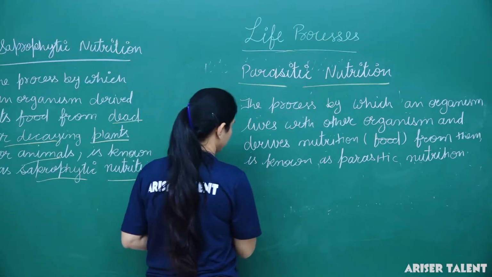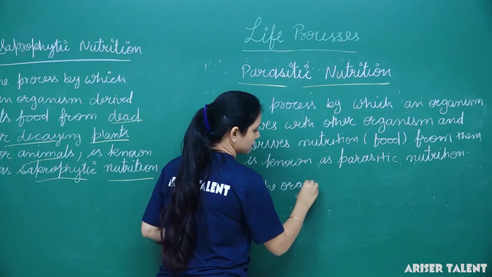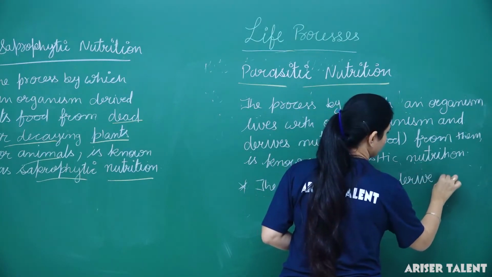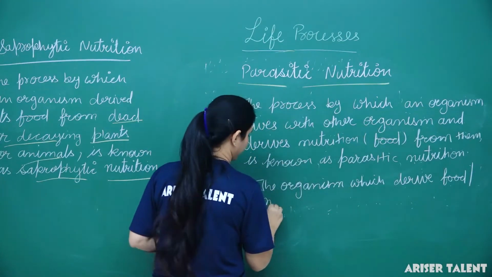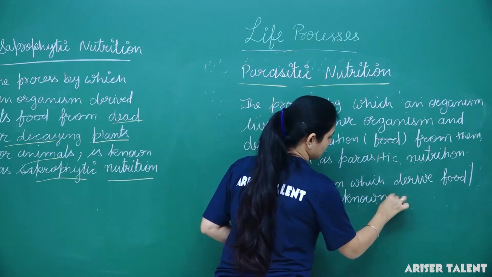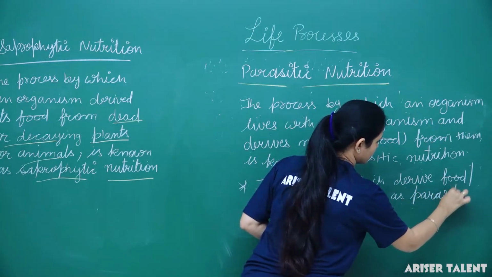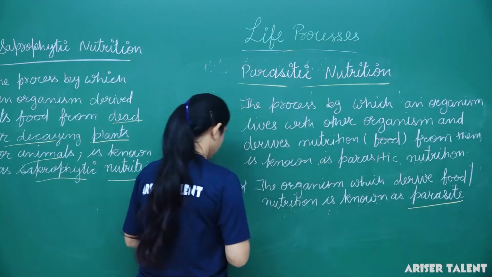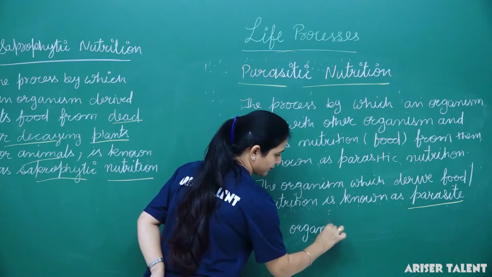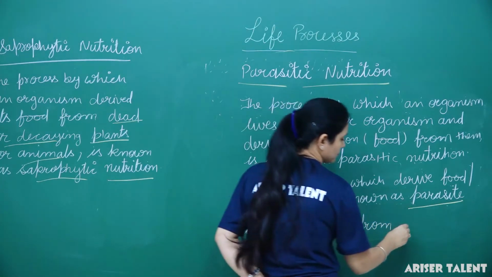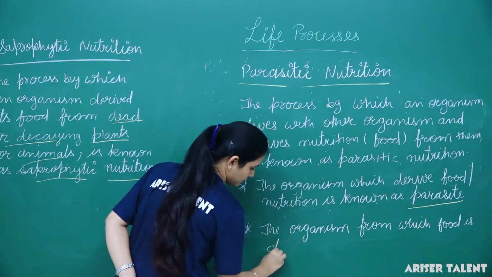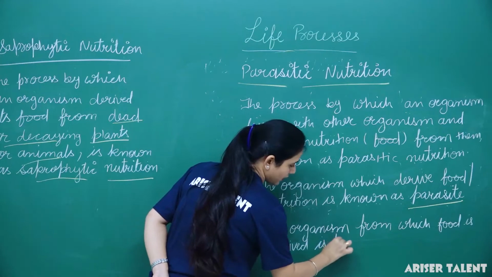So the organism which derives food or nutrition is known as the parasite, and the organism from which food is derived is known as the host.